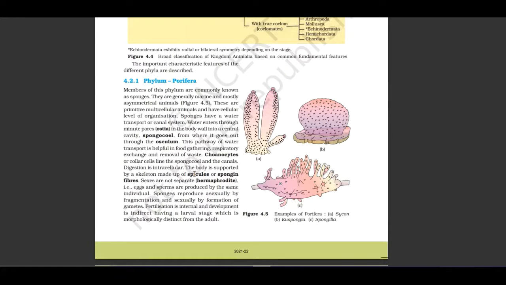Sexes are not separate. They are hermaphrodite, that is, eggs and sperms are produced by the same individual. Sponges reproduce asexually by fragmentation and sexually by formation of gametes. Fertilization is internal and development is indirect, having a larval stage which is morphologically distinct from the adult.